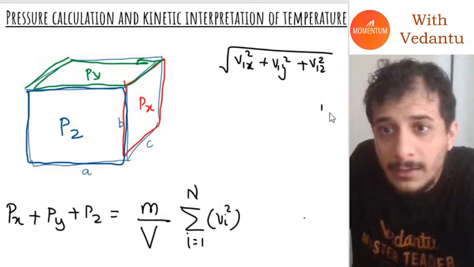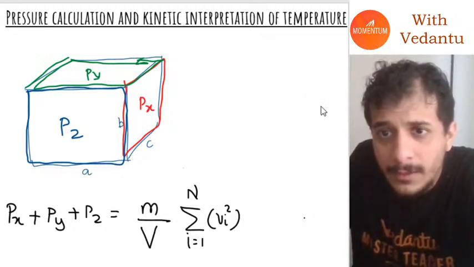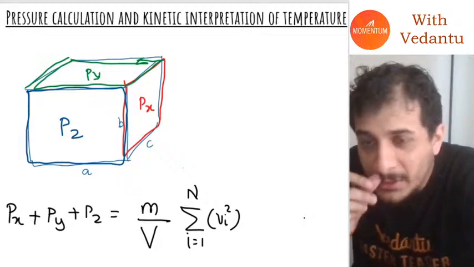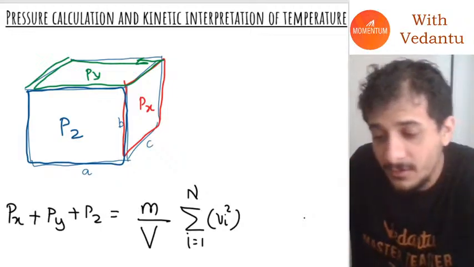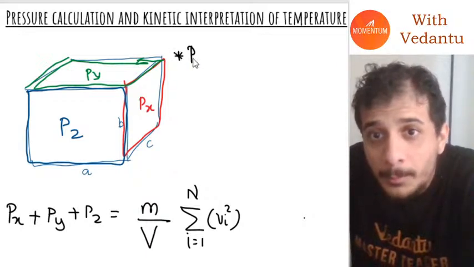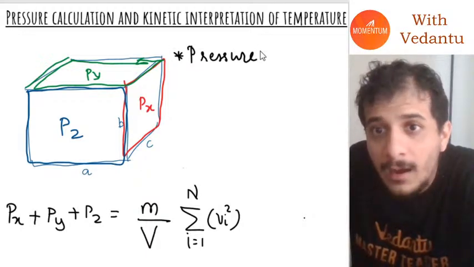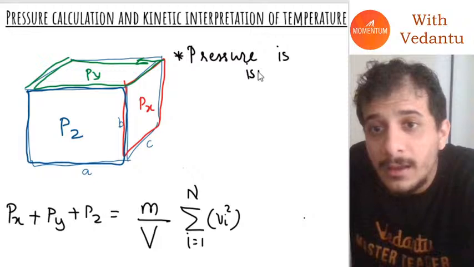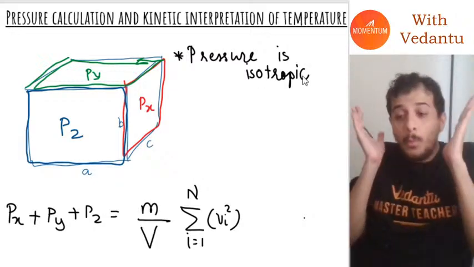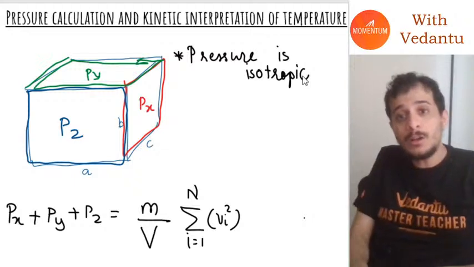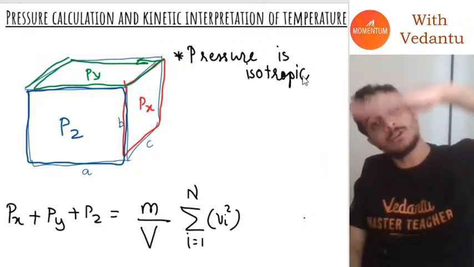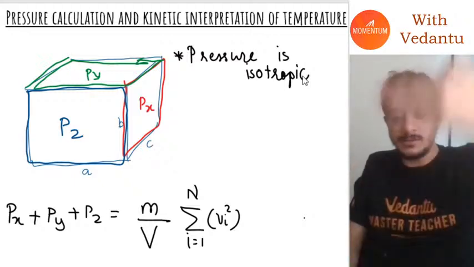If you ever take a container in real life and look at all these pressures x, y, and z individually, what you will see is that pressure is isotropic. What do you mean by pressure is isotropic? The total pressure on the x wall will be the same as the pressure on the y wall, and the same as the pressure on the z wall.